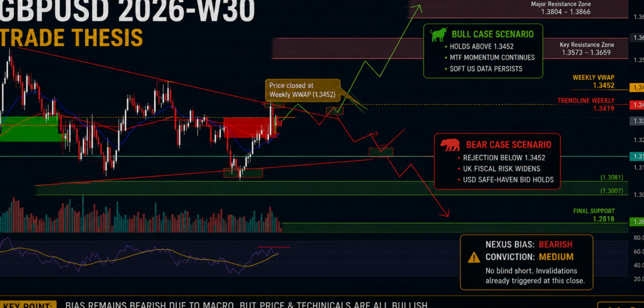Both technical invalidation conditions have already been triggered. That means short sellers should stay cautious. At this stage, confirmation matters more than prediction.